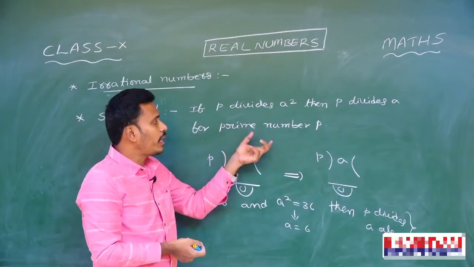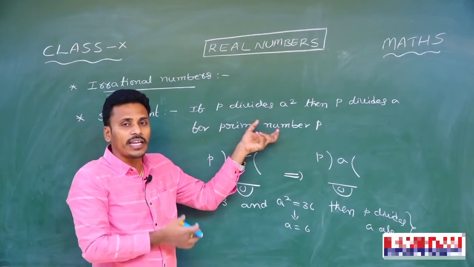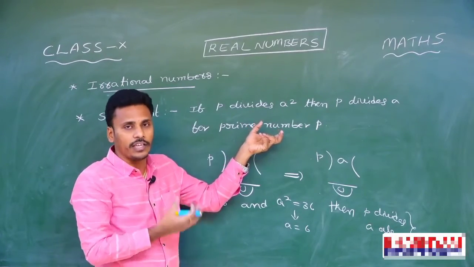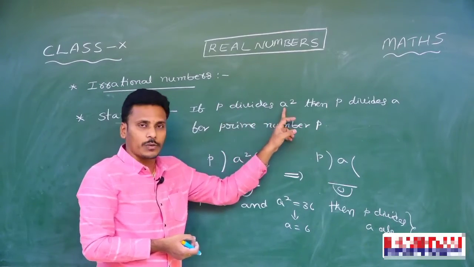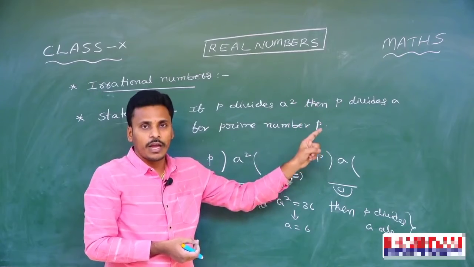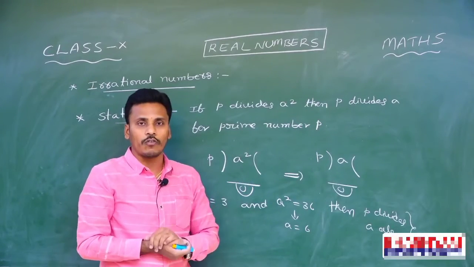And this is the statement which we can prove using the fundamental theorem of arithmetic, because the proof contains the prime factorization of a square and a. Once again, I am repeating the statement: if p divides a square, then p divides a. And now, with the help of this statement, we are going to prove the irrationality of numbers.